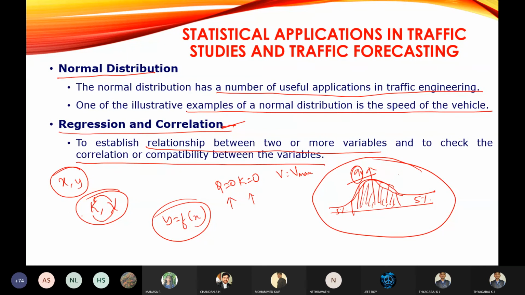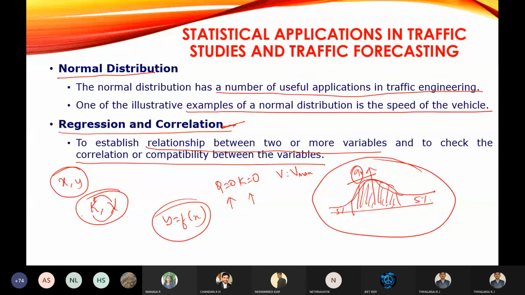So remember, to establish a relationship between two or more variables and to check the compatibility between the variables, we are going to go for correlation and regression.